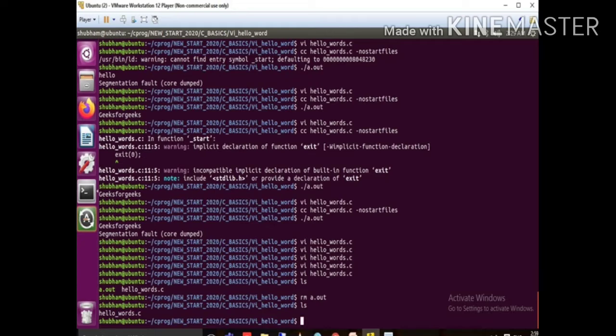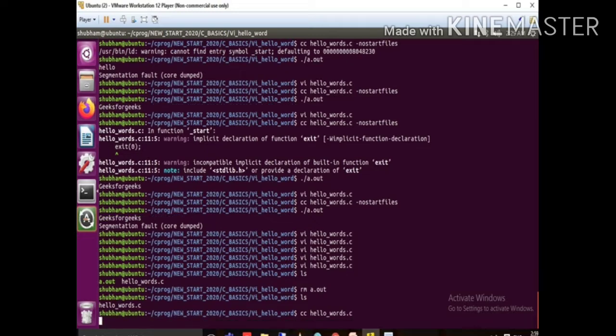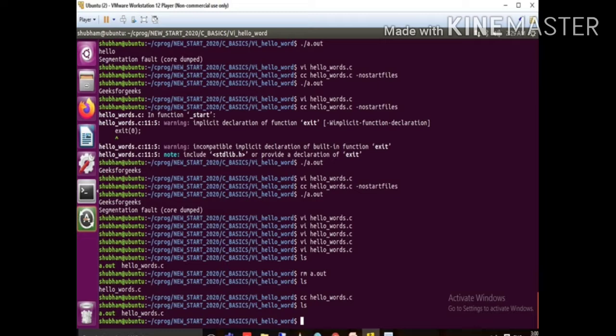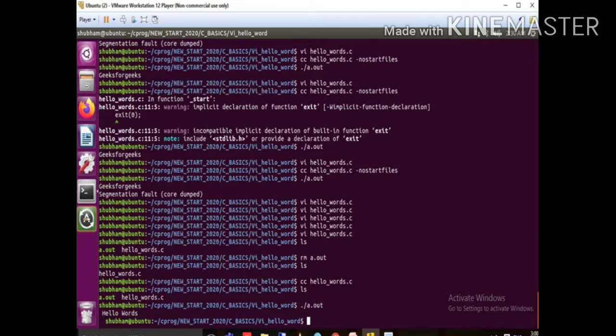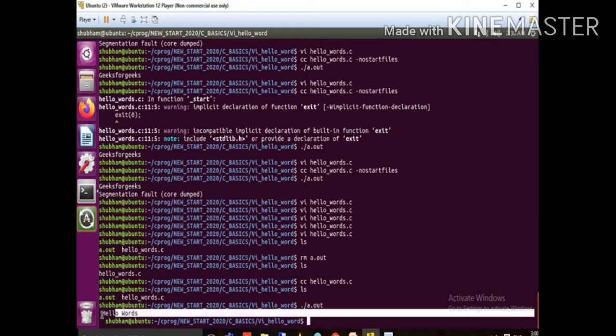To compile with the GCC compiler, you need to add a command like gcc, or you can just type cc, both are fine. When I have typed cc, then you need to type your file name, hello world, and press Enter. When your program is fine, it compiles directly. After that, you can check that your executable file is ready. To run the executable file, you need to run it from the present working directory, so you type ./ and after that your file name. Now you can see hello world is printed on your window.